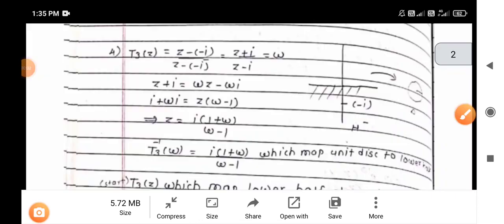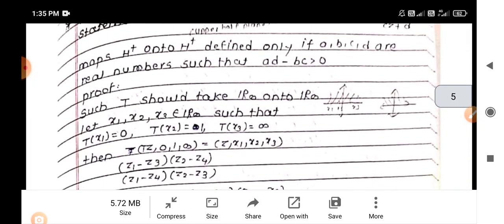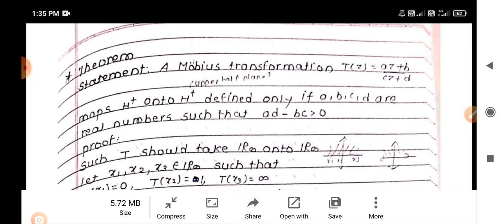Hello all of you. Now we see the next result, that is under the Mobius transformation T of z equals az plus b upon cz plus d. It maps an upper half plane onto an upper half plane if and only if a, b, c, d are real numbers and the factor ad minus bc is greater than 0.